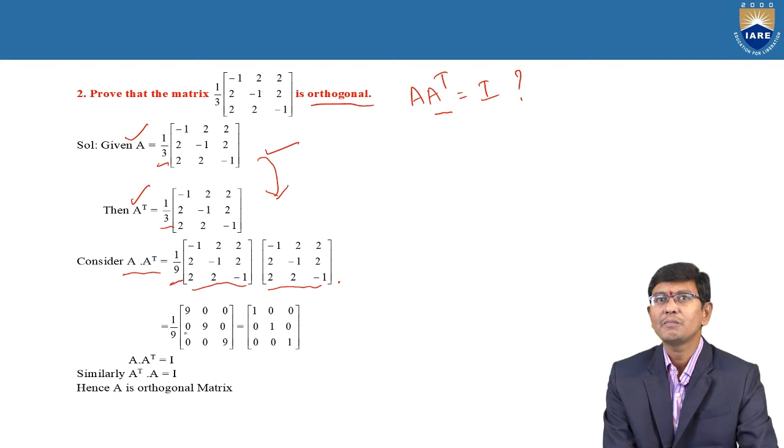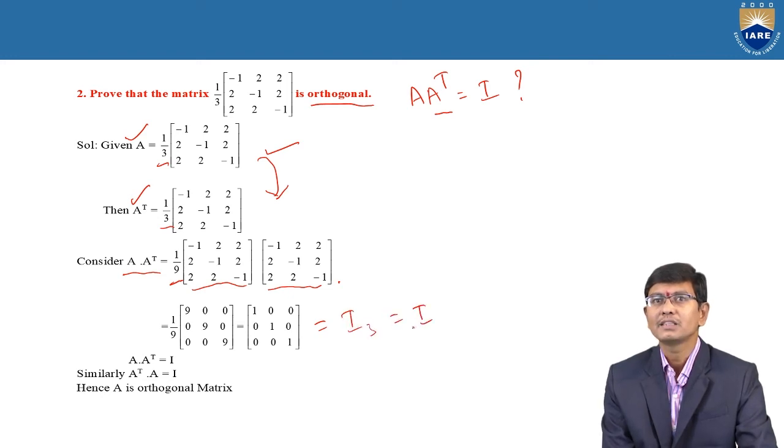Finally we get 1 by 9 into 9, 0, 0, 0, 9, 0, 0, 0, 9. Dividing each element by 9, we clearly get 1, 0, 0, 0, 1, 0, 0, 0, 1, which is the unit matrix of order 3. Therefore, A into A transpose is equal to I.